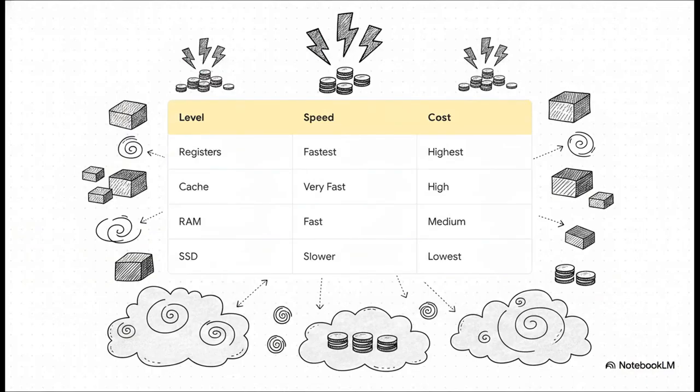Inside your machine, there's this endless tug-of-war between speed, cost, and capacity. At the absolute top, you've got registers. Since they're baked right into the CPU, they are blisteringly fast, but they're tiny and super expensive per bit.